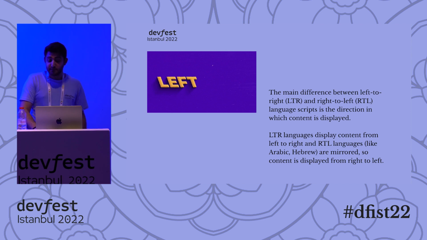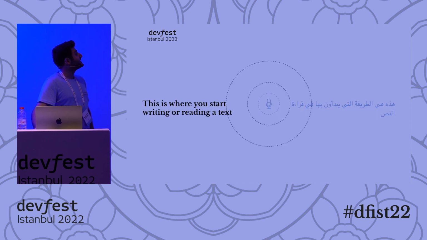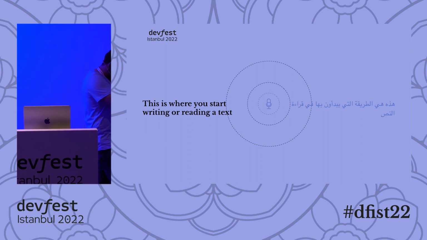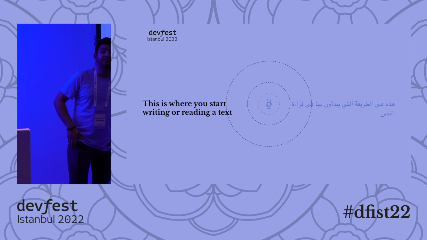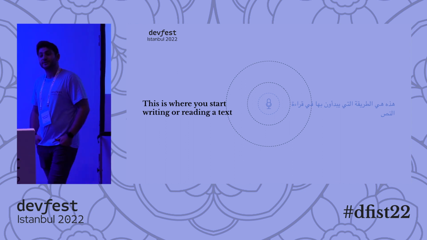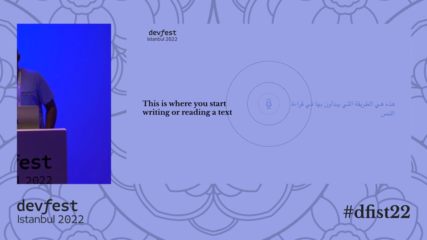So, as an example, while we type our text like this, they type their texts like this. They start from right to left. This itself is a major problem, right? Most of us are not familiar with that usage. Most of us don't know how to start writing from right to left.